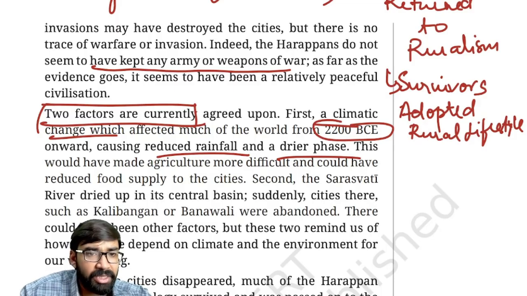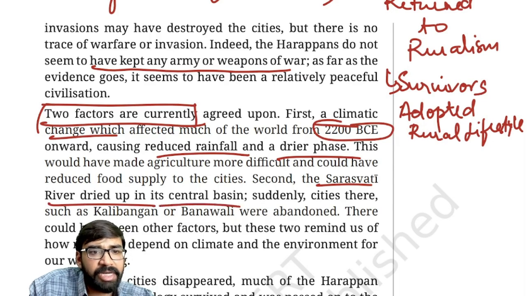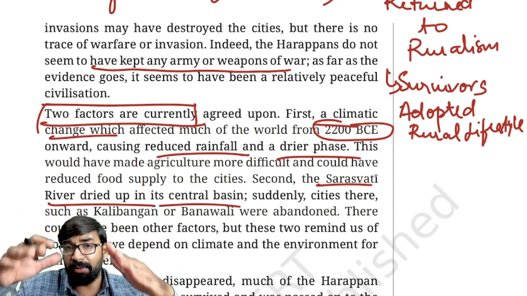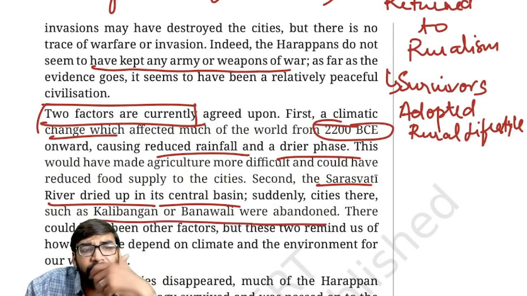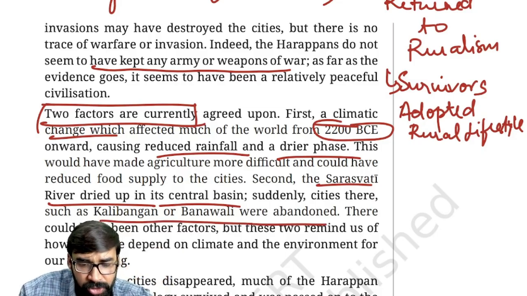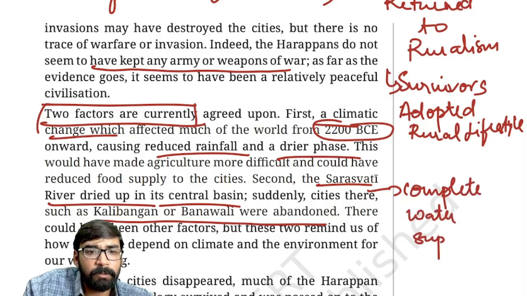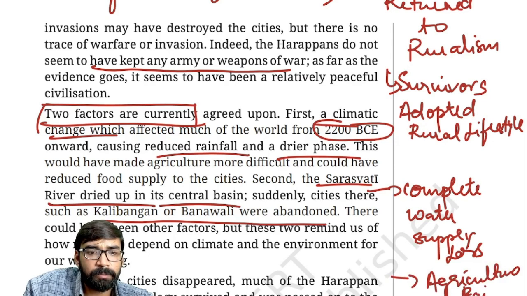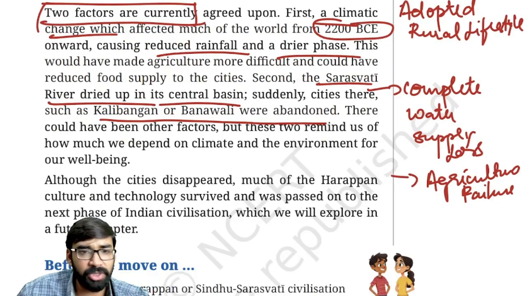Fine. So, the drier phase. And second important thing, the Saraswati river dried up in its central basin. When it dried up, the cities nearby, like Kalibangan and Banawali, were also abandoned. So complete water supply loss occurred, and this resulted in agriculture failure. I hope this much is clear to all of you.